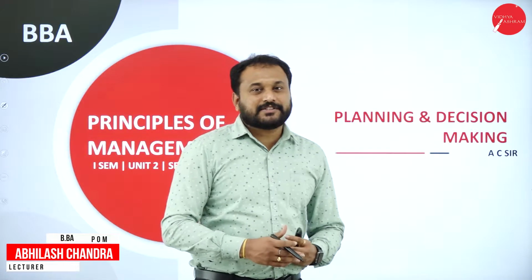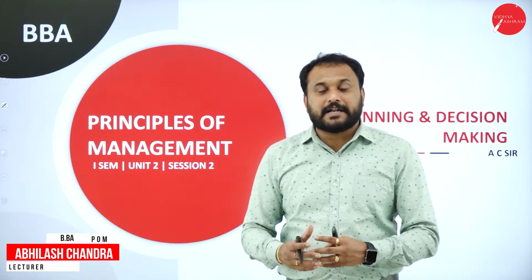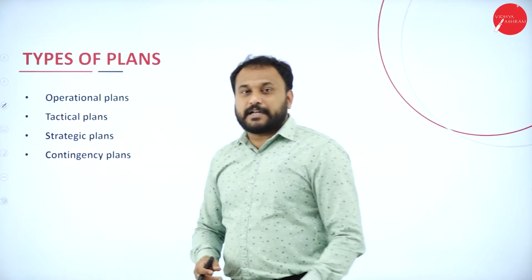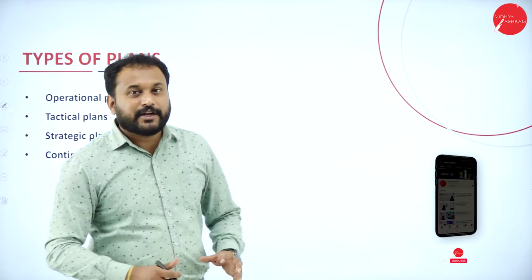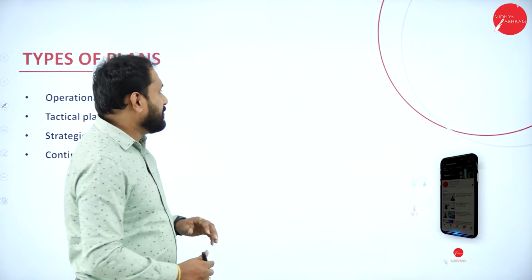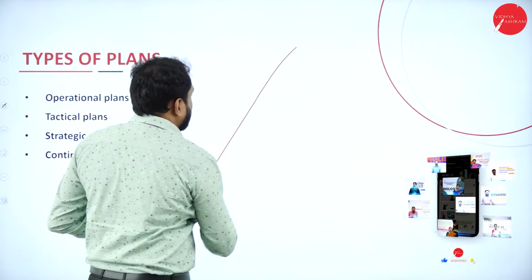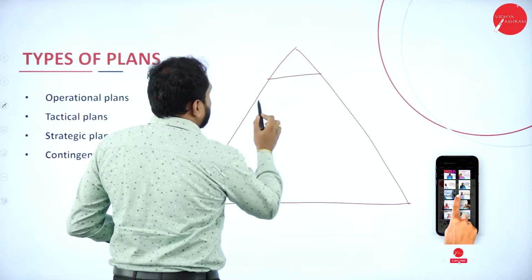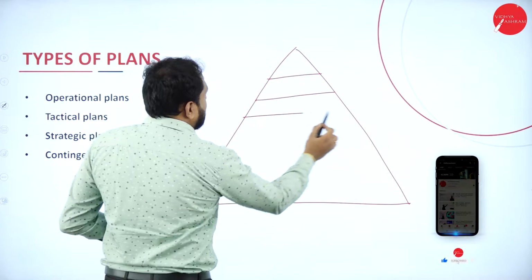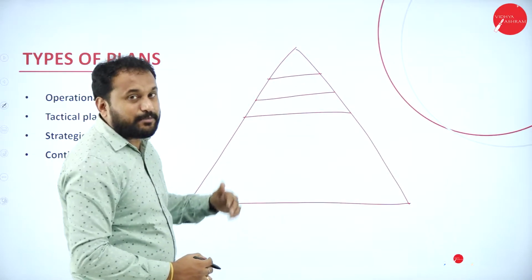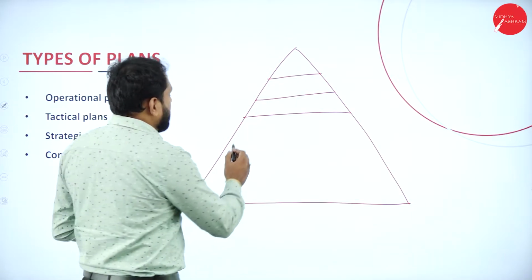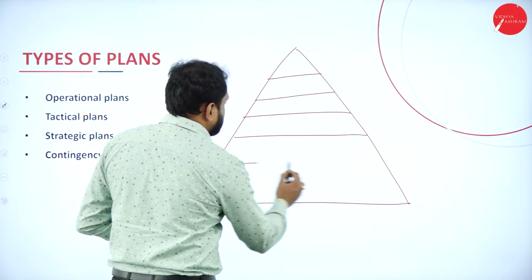Now in the last session I told you about the types of plan, the introduction part. Now we'll go with the continuity of types of plan. In your second PU you would have studied the types of plan with the pyramid diagram, saying that we have objective, strategy, then the remaining ones like program, procedure, rules, method. So I'll tell you how to remember these things first.